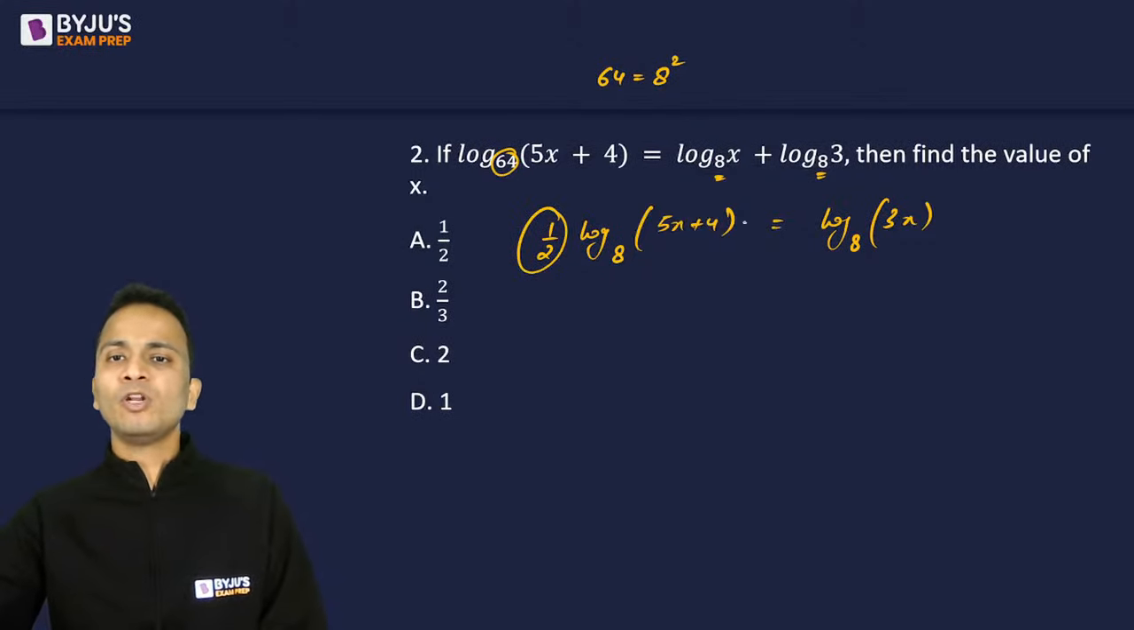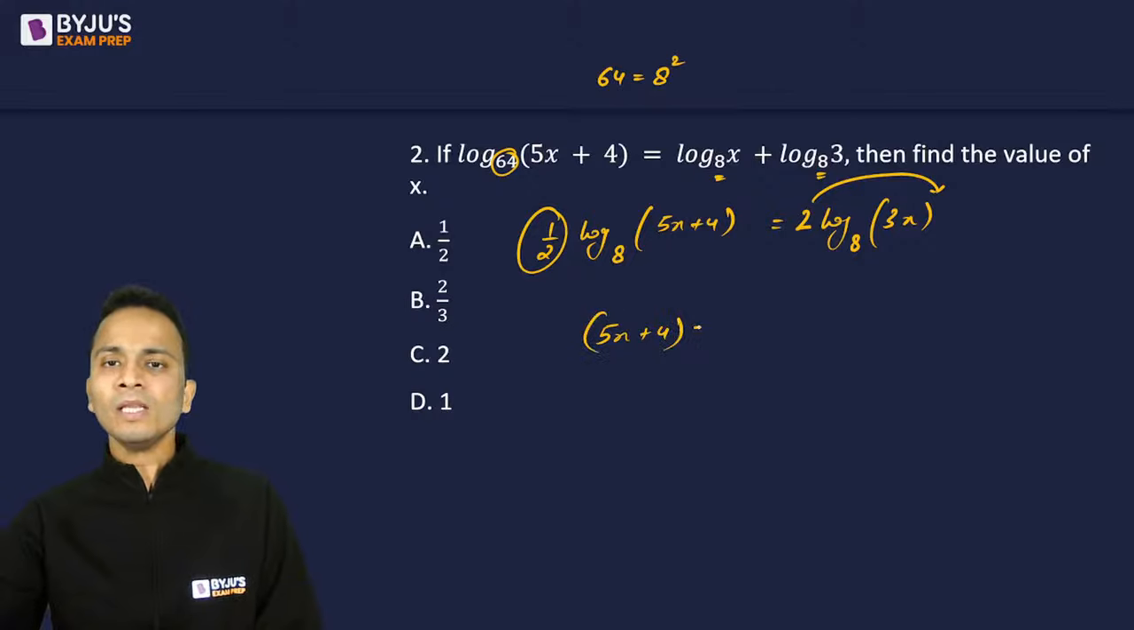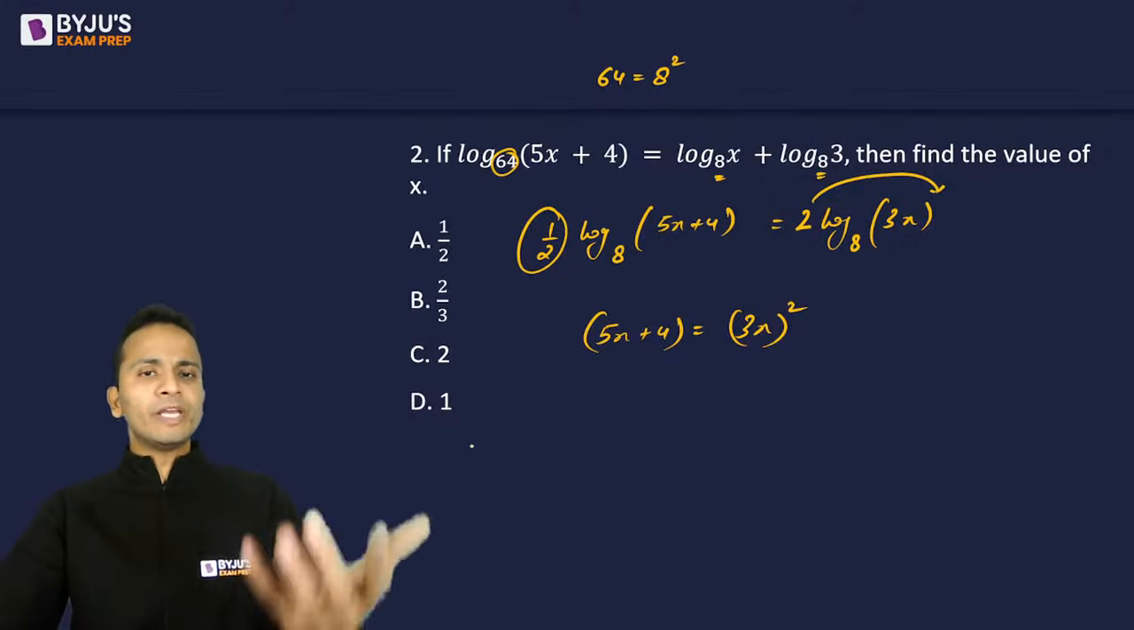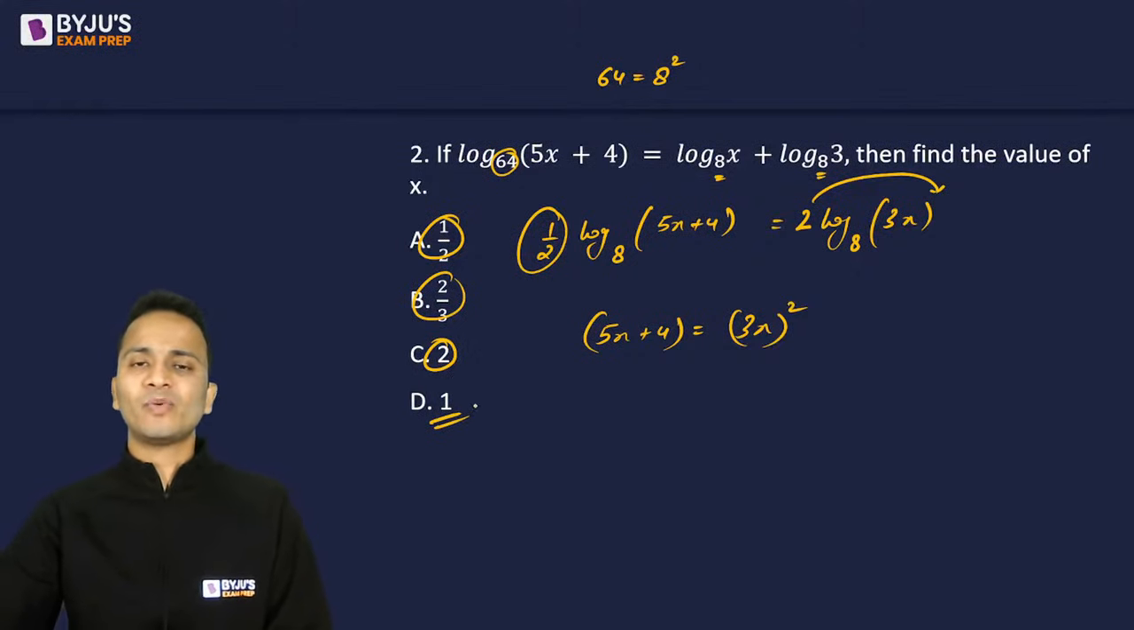Now this half will go on the other side. It will become 2 and 2 will become the power of 3x. So the final equation will be 5x plus 4 is equal to 3x square. Now you can use options. Half will not satisfy, 2 by 3 will not satisfy, 2 will also not satisfy, 1 will satisfy this equation.